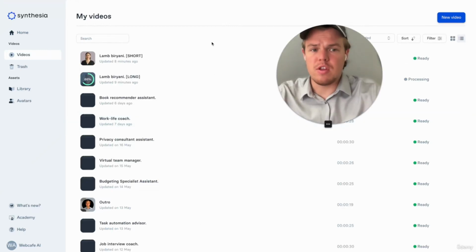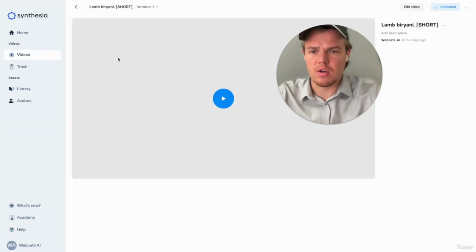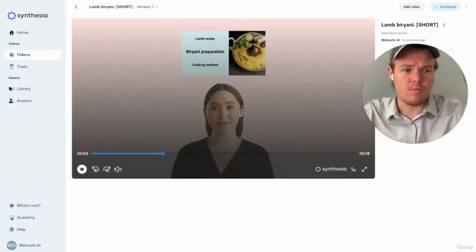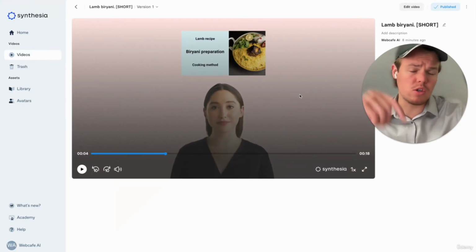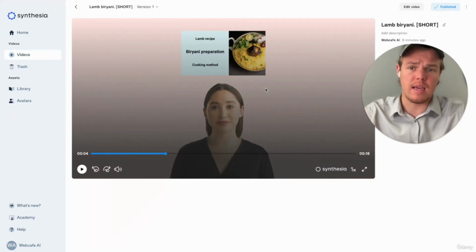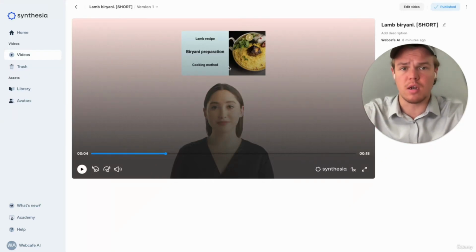So when a video is done processing, you won't see a little load screen here. You'll just get a straight icon. You can go ahead and click it, and then you can press play. Really cool stuff. I'm going to share this in our description below so you can check it out yourself. But this is going to be the first step towards making a short version of the YouTube content.